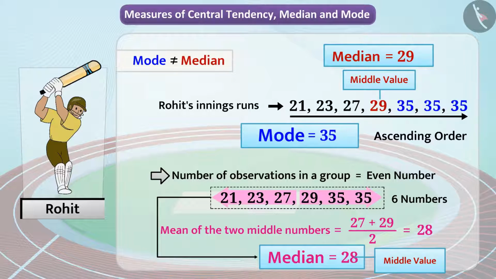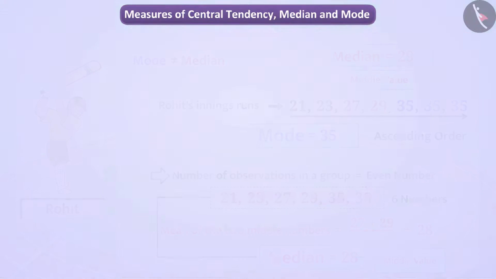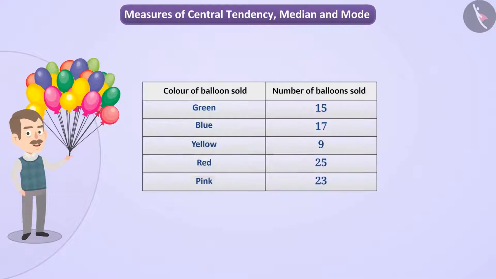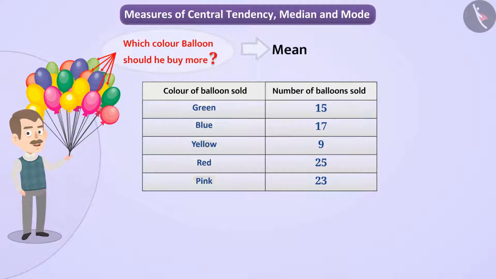Let us now look at another interesting example. Here is the data of colors of balloons and their corresponding numbers sold by a balloon seller. Do you think an understanding of mean and mode will help the balloon seller identify the color of balloons that he should buy more? Can you think how this information will be helpful?